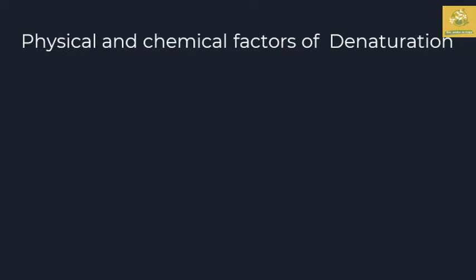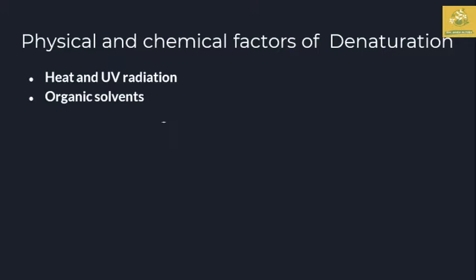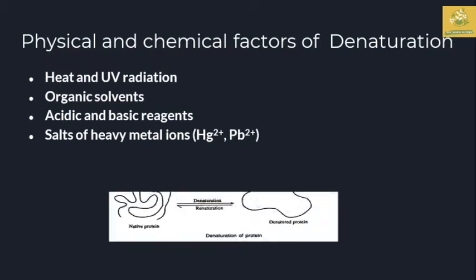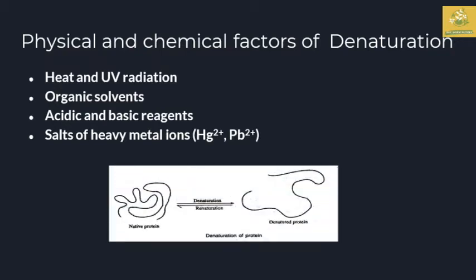We must know about the physical and chemical factors of denaturation of protein. Denaturation is brought about by heat and UV radiation, as well as organic solvents, acids and basic reagents, and salts of heavy metal ions like mercury and lead. From this picture I can easily explain the denaturation process.